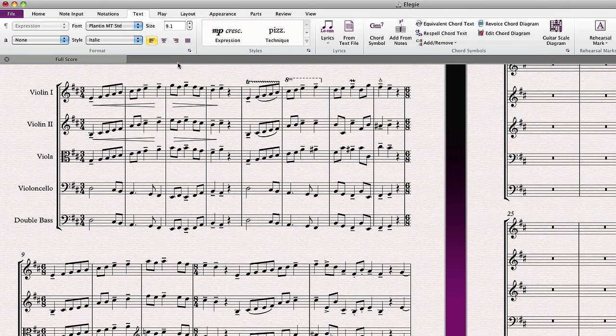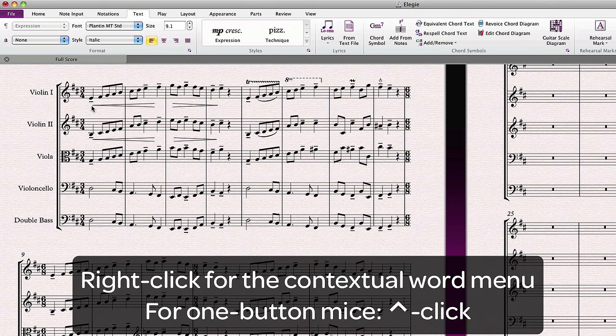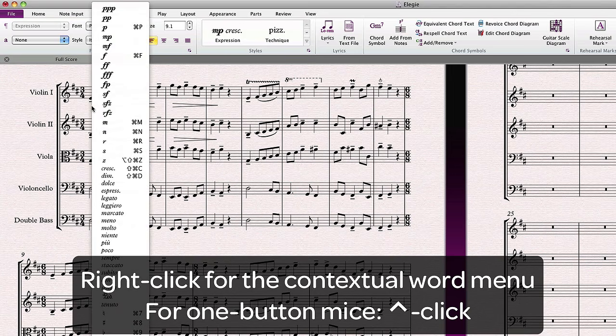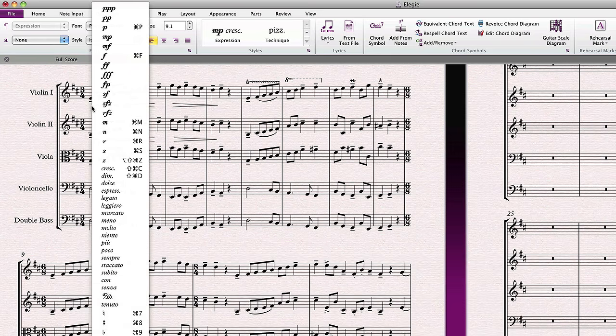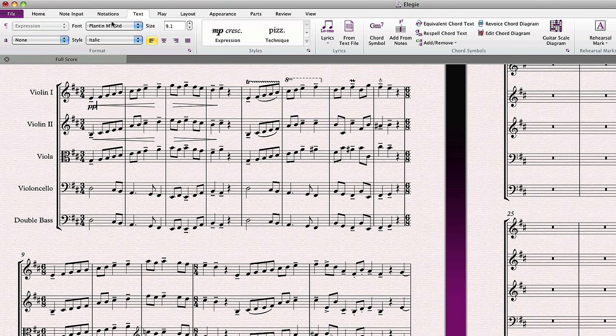At this point, you can right-click anywhere on the screen to bring up a contextual menu of the most commonly used dynamics and expressions. If you don't have a right button on your mouse on the Mac, hold down the Control key, not the Command key, and click. Select your expression to place it in the score. Hit Escape to dismiss the flashing cursor.